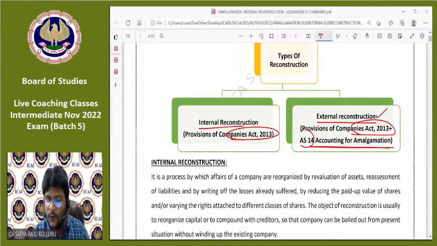I just introduced AS 14, so there is an interlink between external reconstruction and AS 14. The reason is that external reconstruction, amalgamation and absorption are all seen together in the chapter on amalgamation. That's why in case of external reconstruction, AS 14 is also applicable.